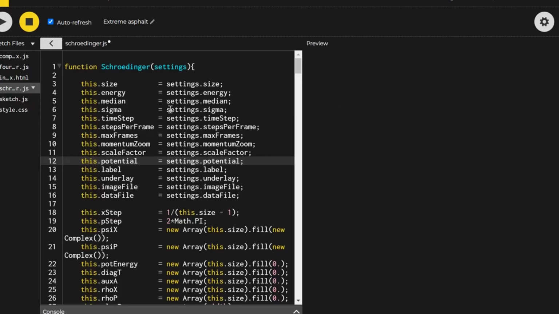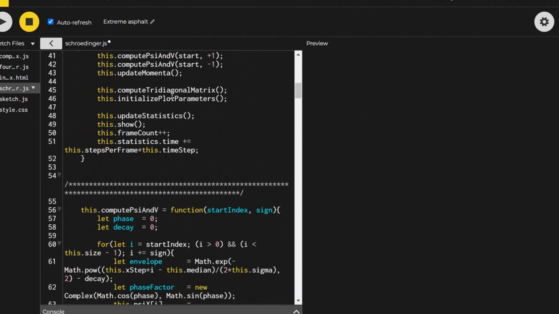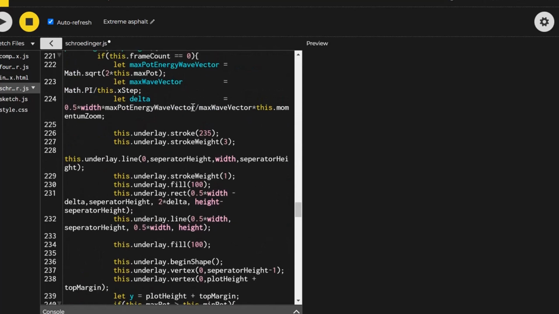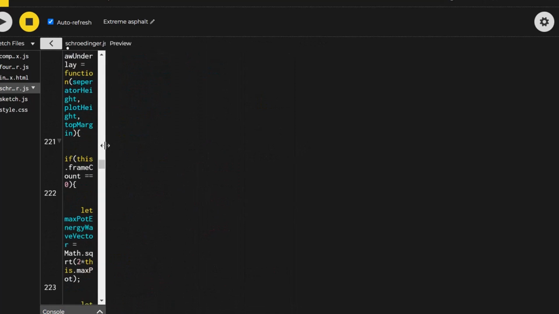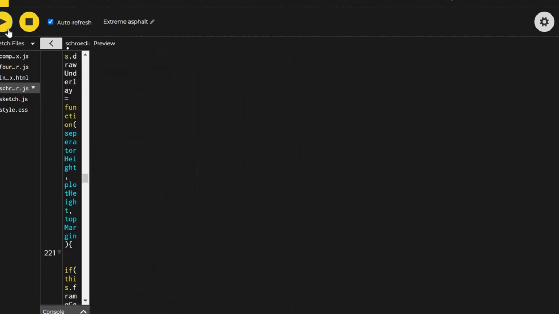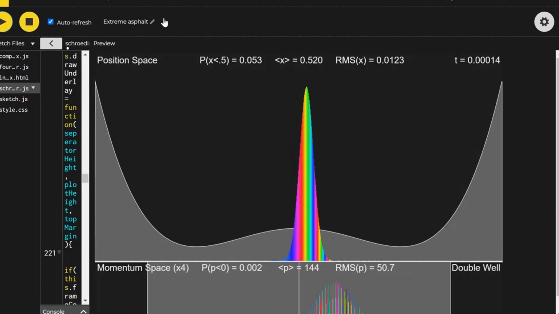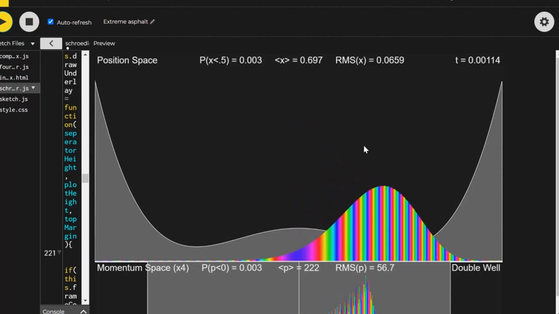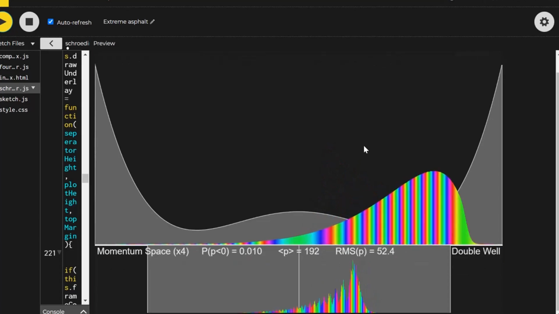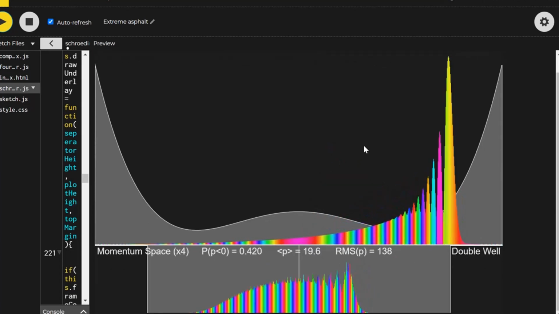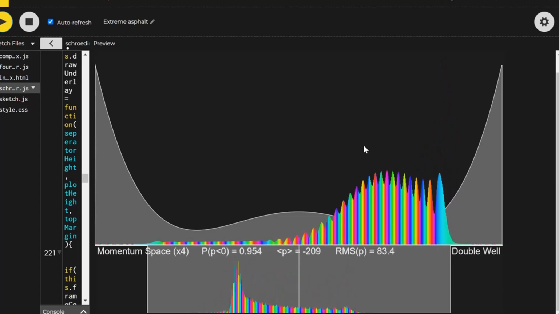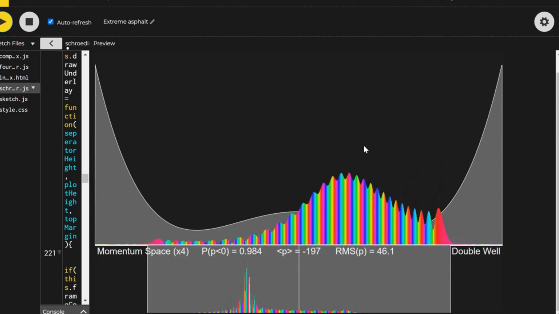Here, I have written a JavaScript program to visualize the wave function described by the Bloch theorem. The upper region shows the position space and the lower region shows the momentum space.